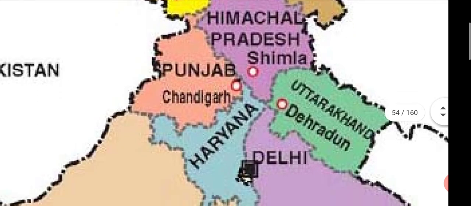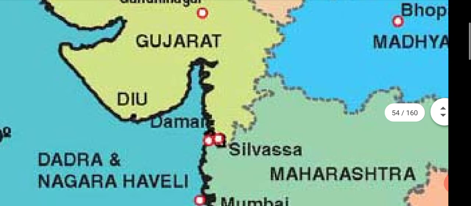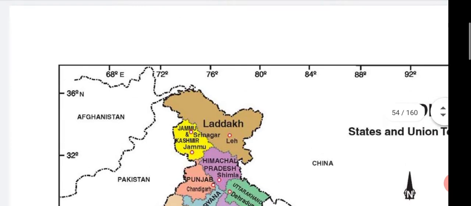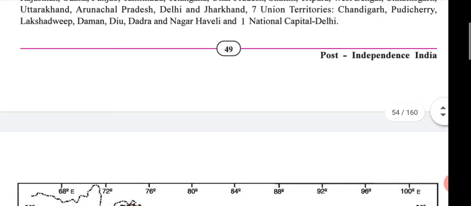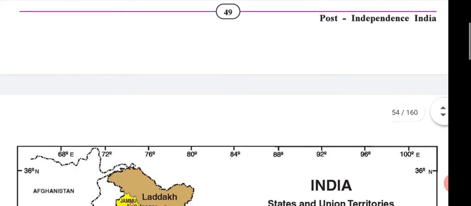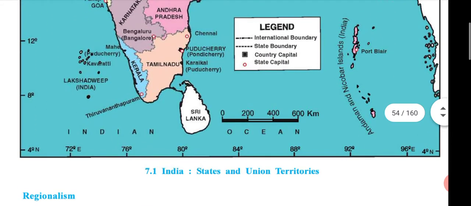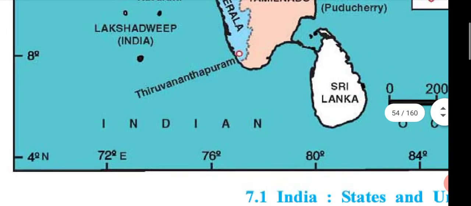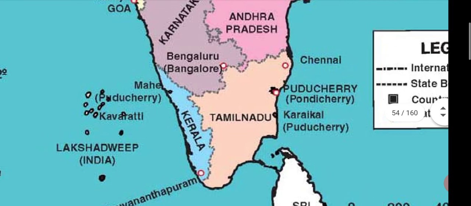Chandigarh, Delhi, Diu, Daman, Dadra Nagar Haveli, then Lakshadweep and Pondicherry. Clear? Here and here both.